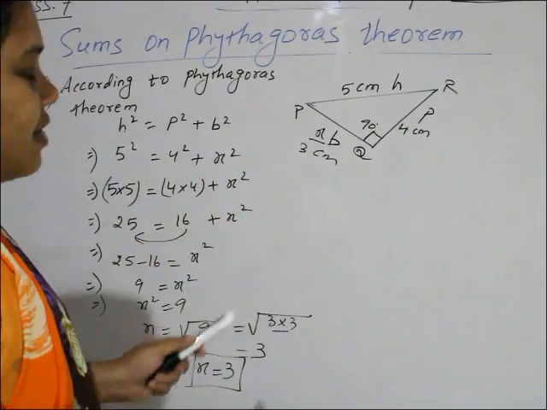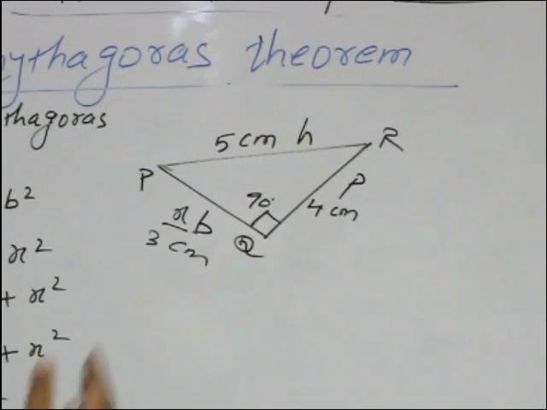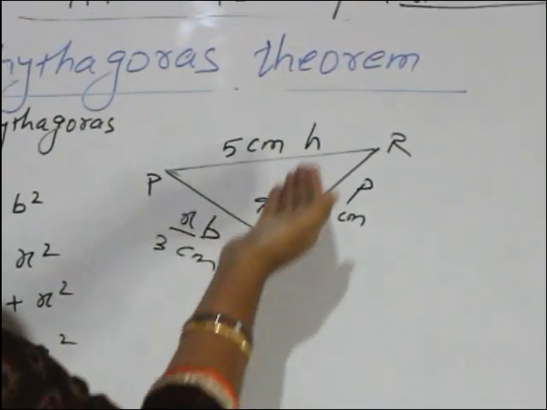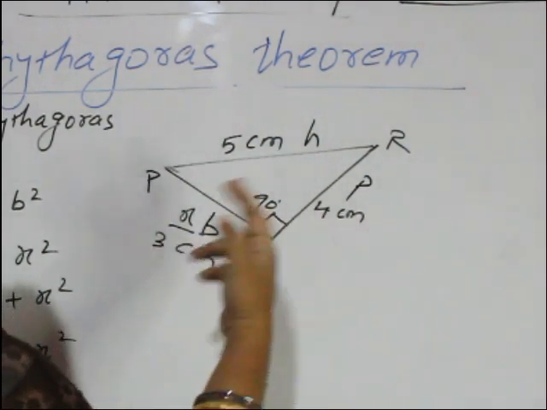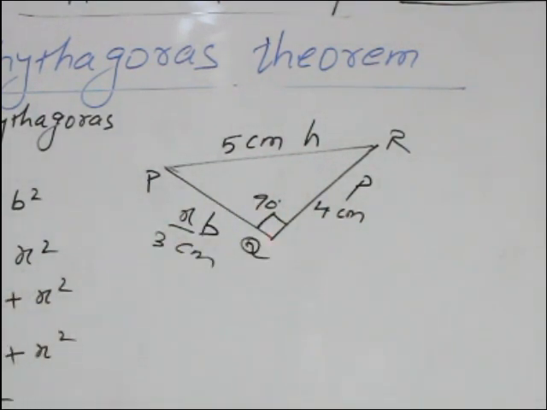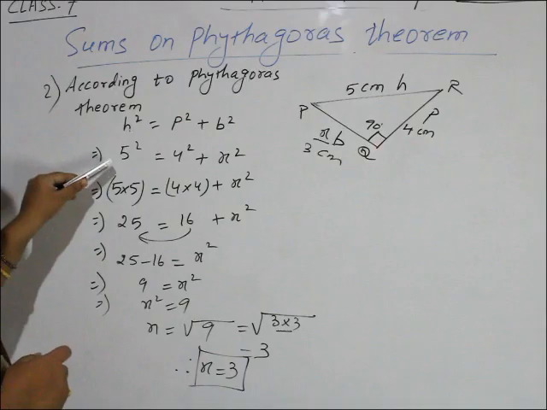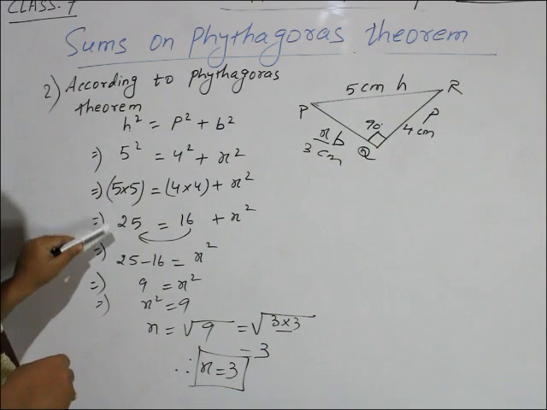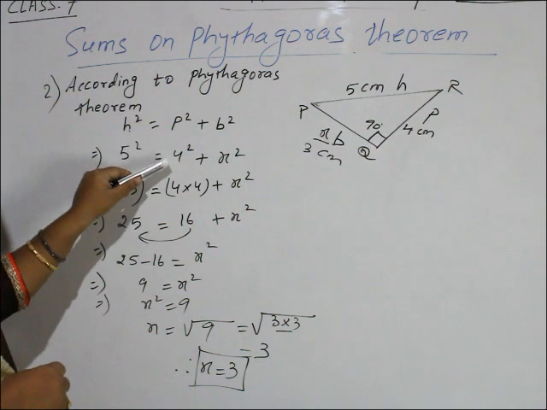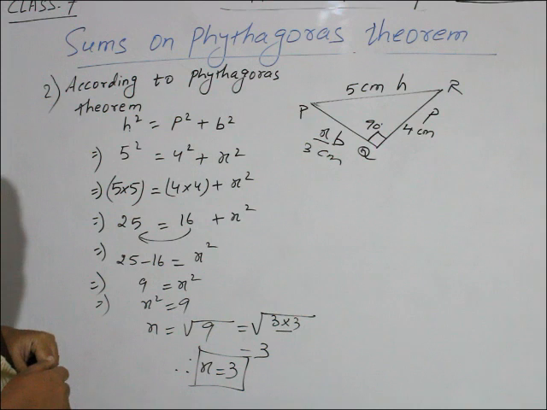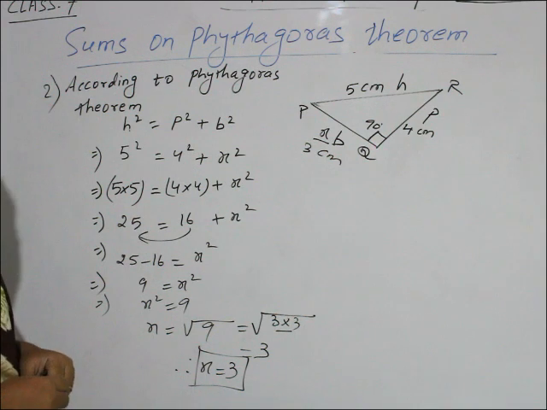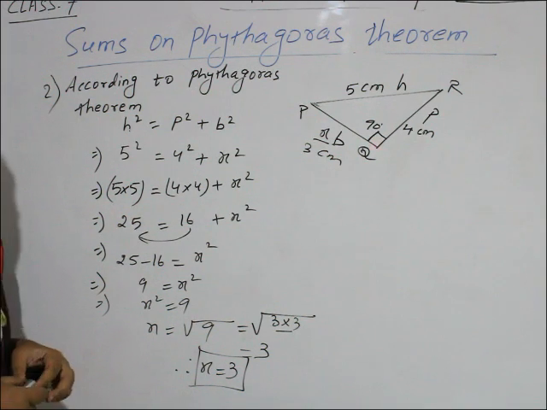Right angle triangle, 90 degree is at Q. So its opposite is the hypotenuse. It means 5 centimeter hypotenuse is given. The other two are perpendicular and base. According to Pythagoras, h square equal to p square plus b square. H square means 5 square, that is 5 into 5, 25. P square, 4 square, 4 into 4, 16. B square is x square. Okay, so very simple, we completed this.